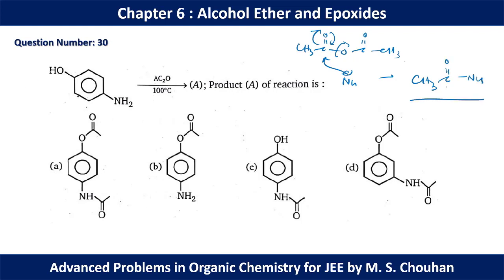Now if we compare the electronegativity of oxygen and nitrogen, nitrogen is less electronegative, so it is more nucleophilic. So in this case, this nitrogen will approach the acidic anhydride to a great extent to give the final product, which is option C. So for question number 30, option C will be the correct option.